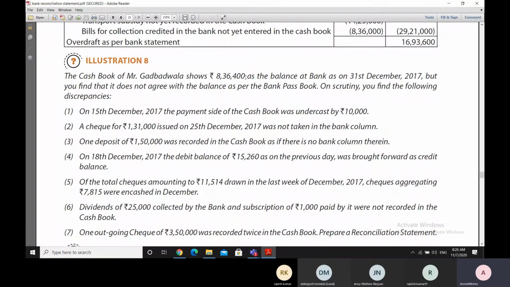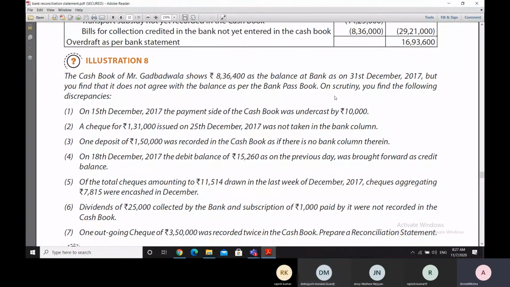However, this balance in the cash book is not in conformity with the bank passbook balance. So when it is not in conformity, what is to be done is that we have to find the causes of the differences. Ordinarily, there should be no difference between the two. The bank column of our cash book should match with the columns of the bank passbook. But however, we find that it is not agreeing, and that is why the need for a bank reconciliation statement.